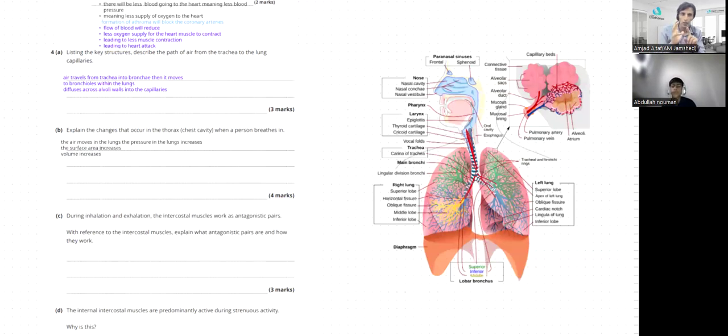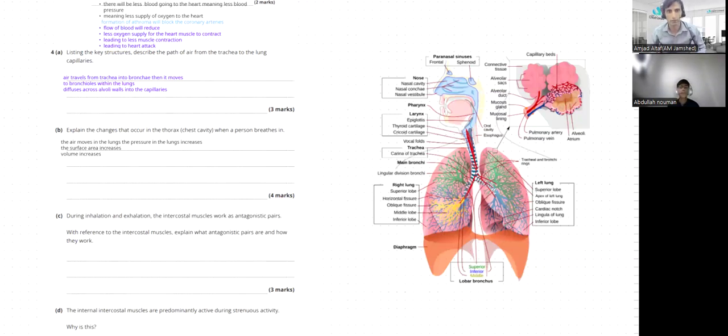The external intercostal muscles contract. Because of this contraction, it lifts the rib cage up and out. Should I write this now? Yes, you can write, but you can experience it by yourself.